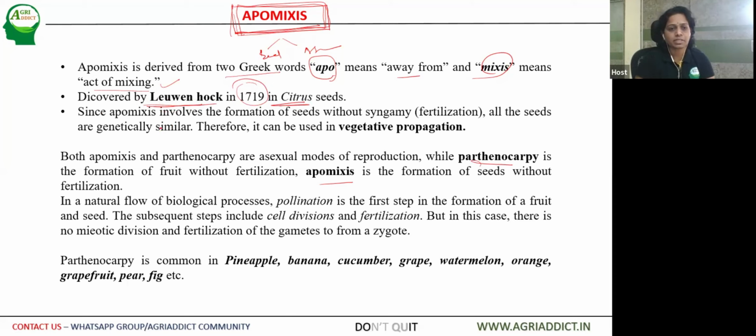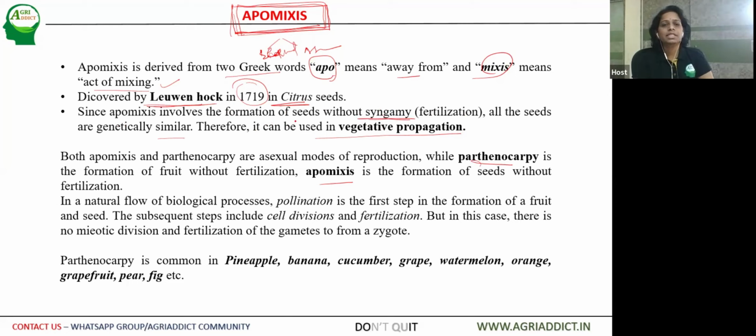What is this apomixis? This involves the formation of seeds without syngamy, that is, fertilization of the male and female gametes, and all the seeds are genetically similar. Therefore, it can be used as vegetative propagation. In the sexual method of propagation, we have seen the formation of seed by the union of male and female gametes. But apomixis is a deviation of this.